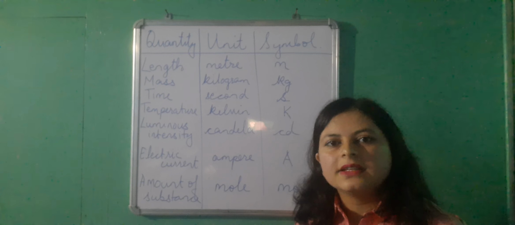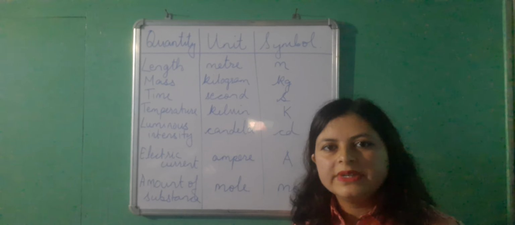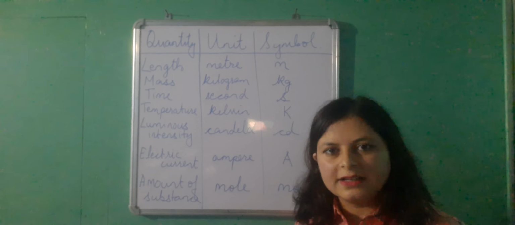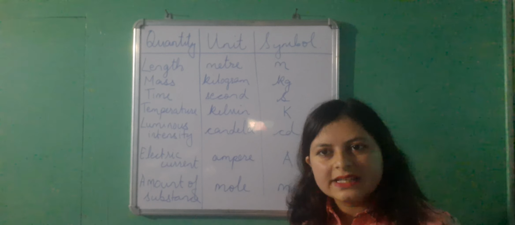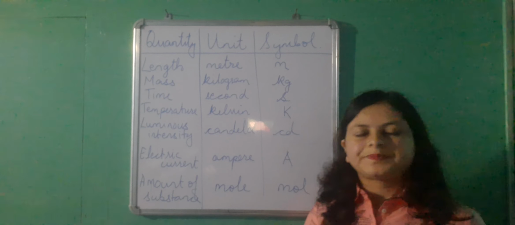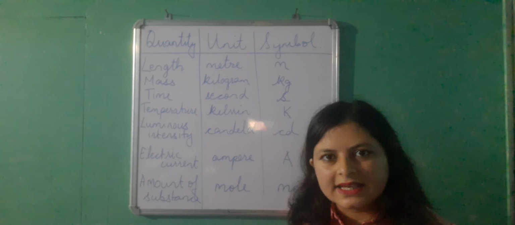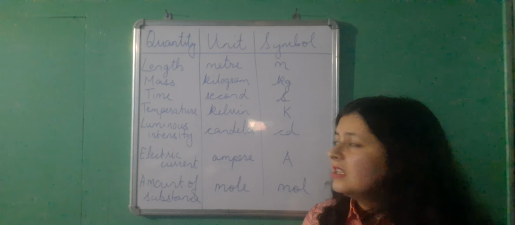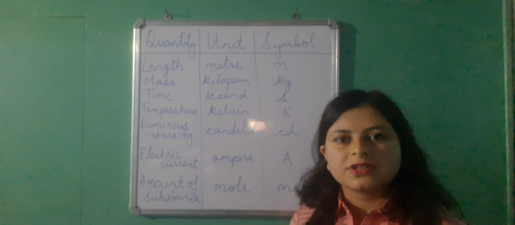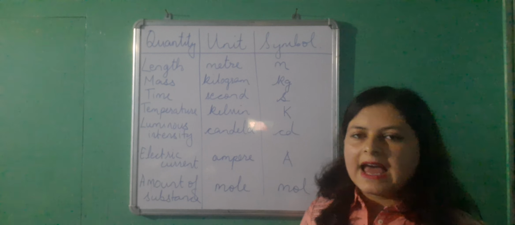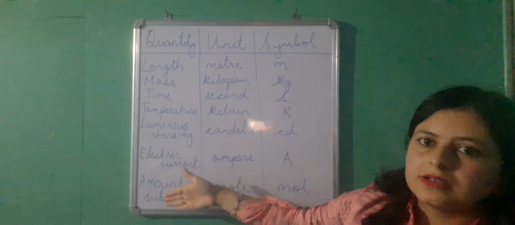The second system of unit is MKS system. M is meter, K is kilogram, S is second. Thirdly, we have FPS, also called the British system. F is foot, P is pound, S is second. Okay, and lastly we learned about the SI system of units, which is a modified version of the MKS system, and the list of the fundamental quantities under the SI system is on the board.